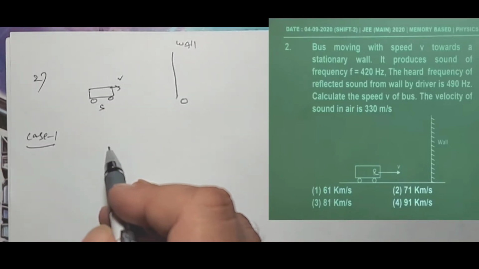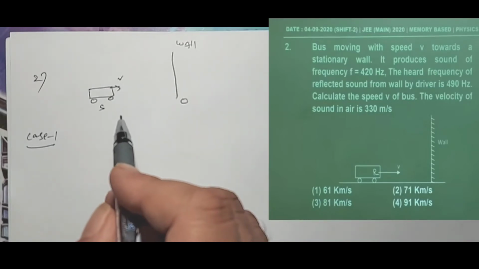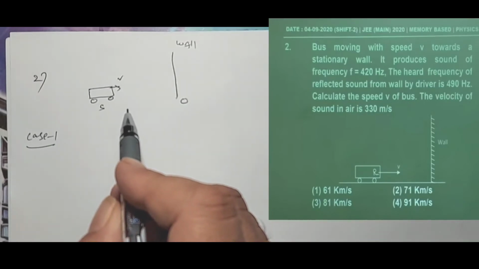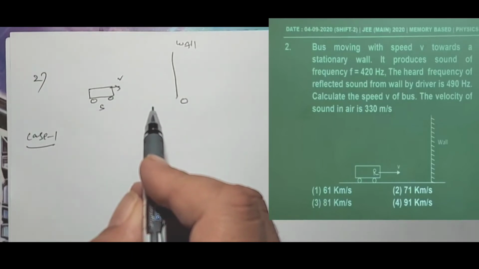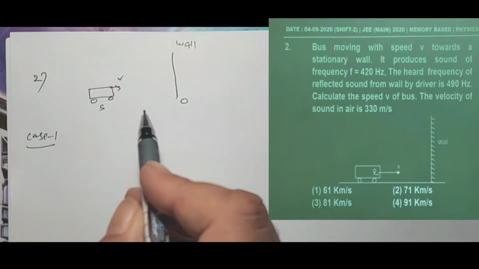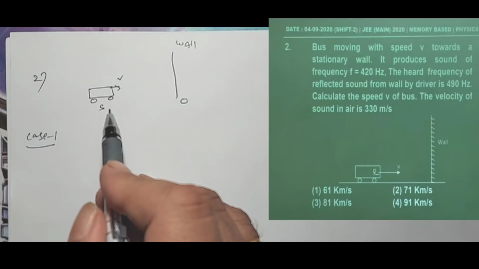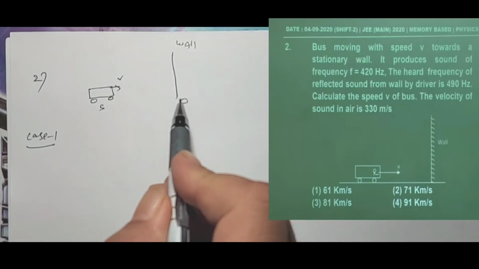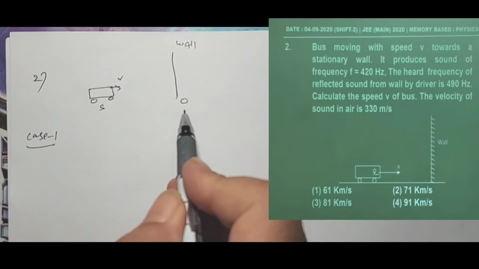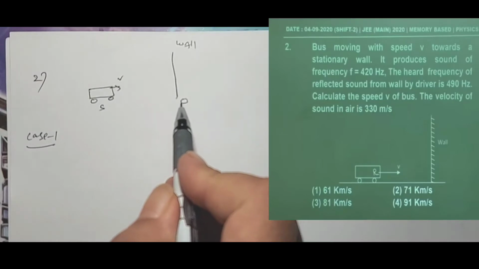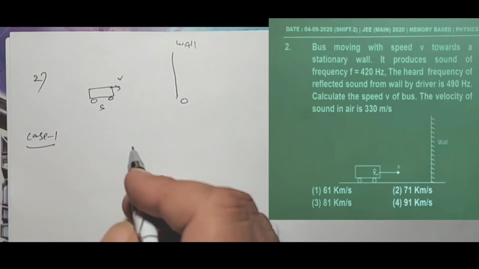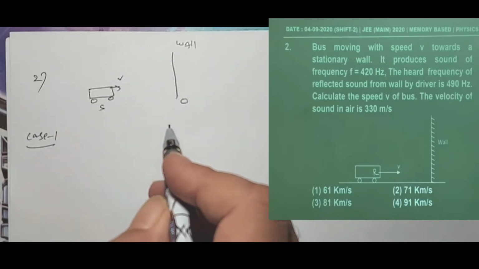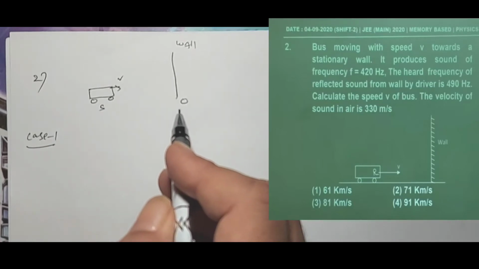Now in case 1, what happens here? The bus is moving with a speed v towards a stationary wall. It produces sound of frequency F is equal to 420 Hz. Whenever it produces a sound, definitely it is absorbed by the wall. So the wall acts as an observer which is at rest. Now, what is the frequency of sound heard by the wall?